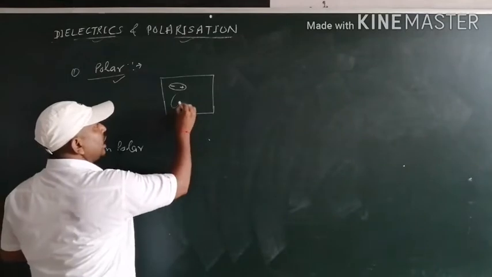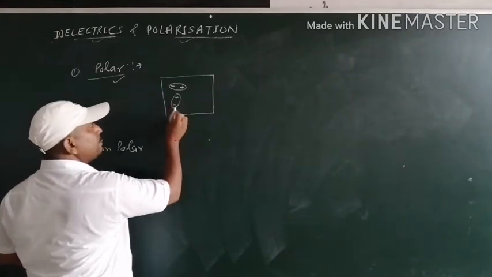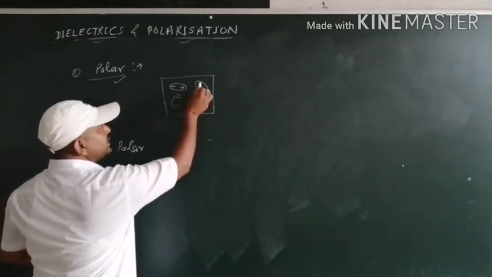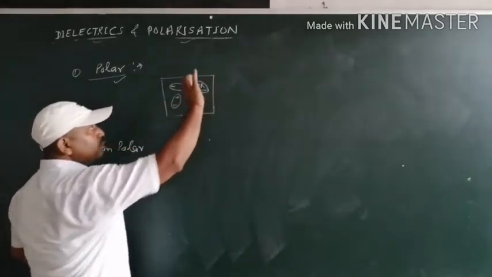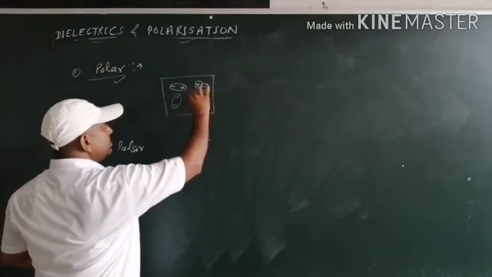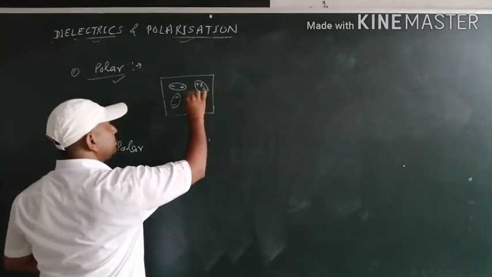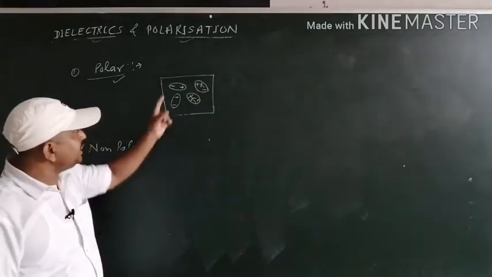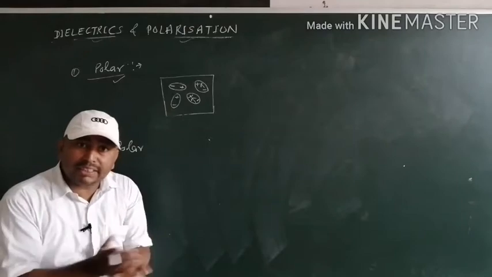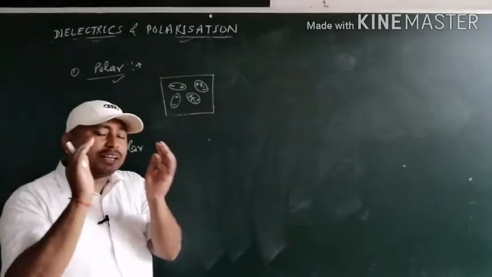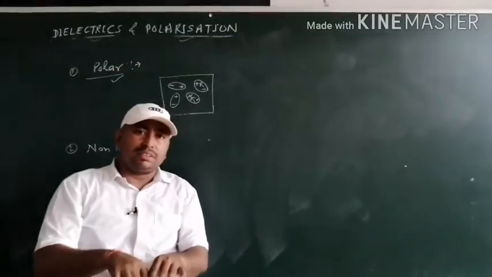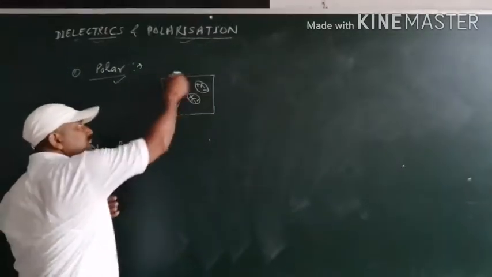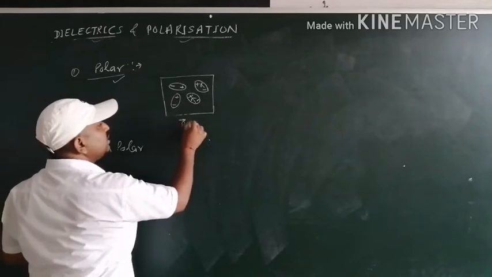Another molecule also possesses a dipole moment, and another molecule will also possess a net dipole moment. But if we recombine all these molecules present in per unit volume, then the net dipole moment of such combined molecules is zero.